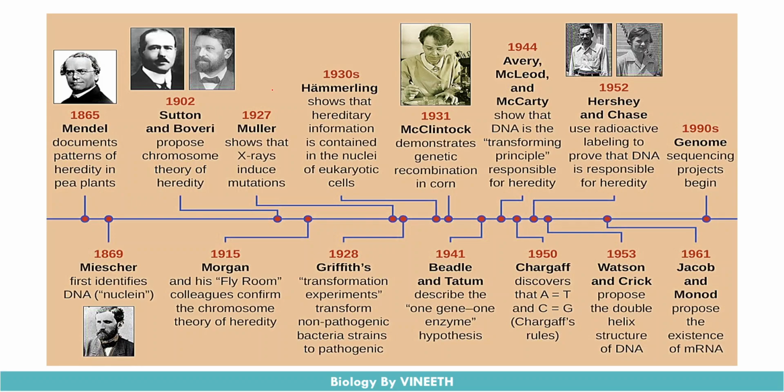Before the experiments on the pea plants, he also worked on the honeybees for about 3 to 4 years. His results weren't accurate, because honeybees have the haplodiploid system in them, so the results were not going according to him. And again he came back and conducted the transformation experiments on the mice.